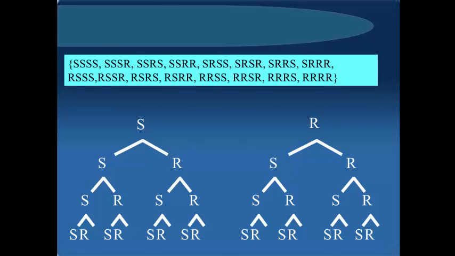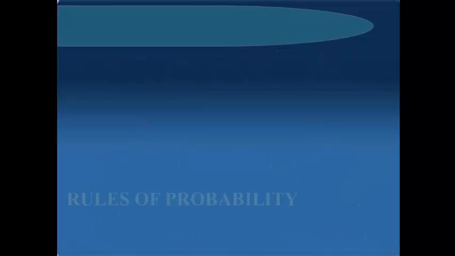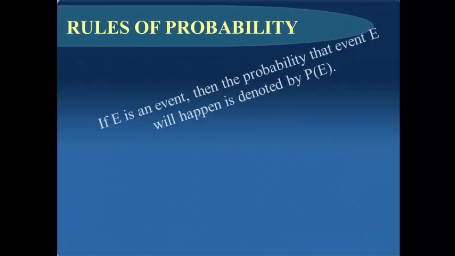There you go. Those are the sample space. How many? There are 16 different possibilities. What are the rules of probability?